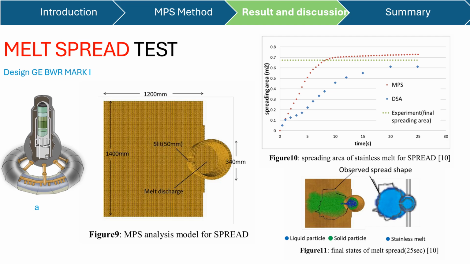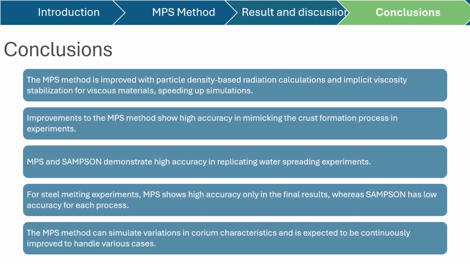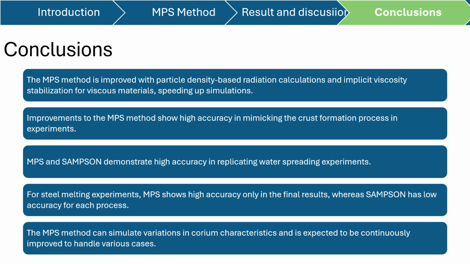And from that, we have the conclusion. The MPS method is improved with particle density-based radiation calculation and implicit viscosity stabilization for viscous material, speeding up the simulation. The improvement to the MPS method shows high accuracy in mimicking the crust formation process in experiment.